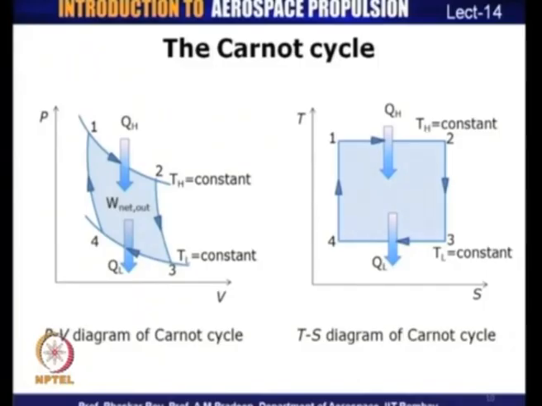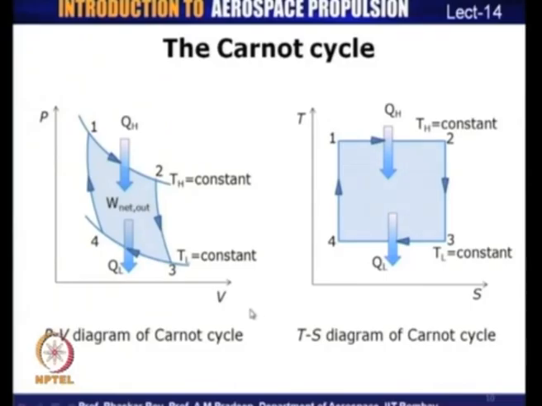At the end of process 3, we reach state 4, and the last process is a reversible adiabatic compression, taking the system back to its initial state, state 1, when the temperature of the system was T h. As we have already seen, the area under the curve in a PV diagram represents the net work output. So, this is how a Carnot cycle would look on a PV diagram.